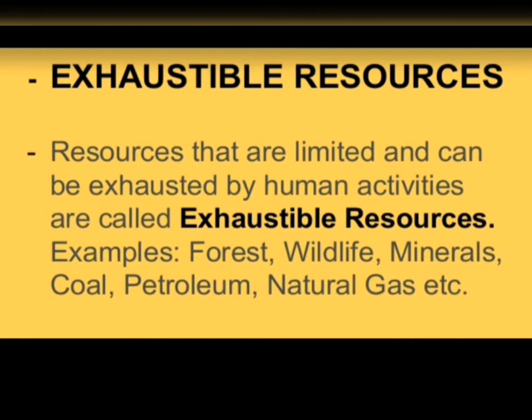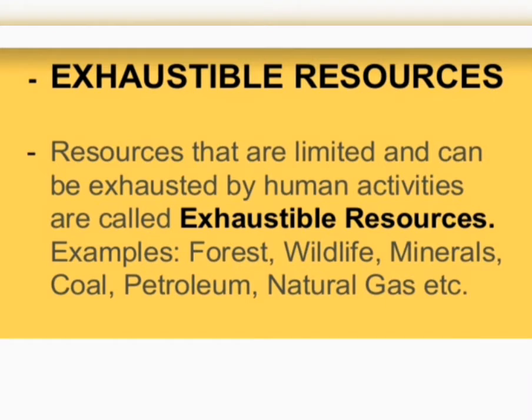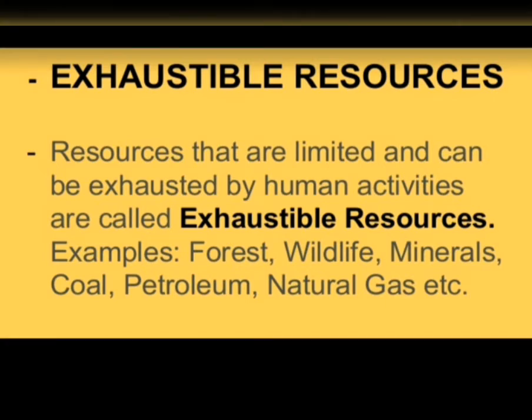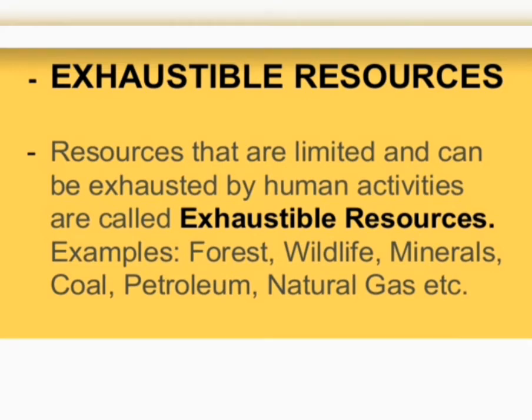They can get exhausted. So, in this chapter, we will study some exhaustible sources of energy. Like we are going to study coal, petroleum, natural gas. These are all exhaustible sources of energy. In fact, these are also called non-renewable sources of energy. Non-renewable means something which cannot get renewed, which can get exhausted.